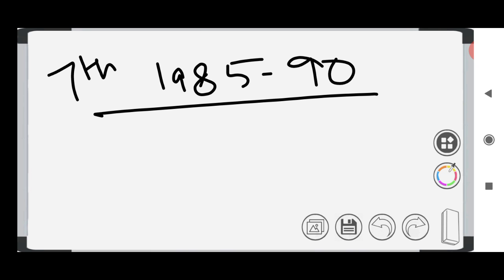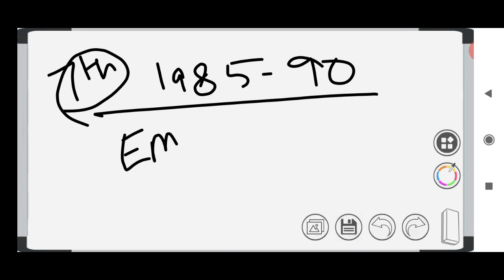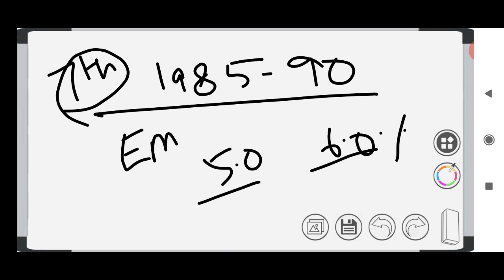And then we have the seventh 5-year plan. The seventh 5-year plan period is from 1985 to 1990. The main objectives are food production, employment generation, and increasing productivity. So the seventh 5-year plan also had multiple objectives. The target is 5.0, but we achieved 6.0, which means we have achieved the seventh 5-year plan.